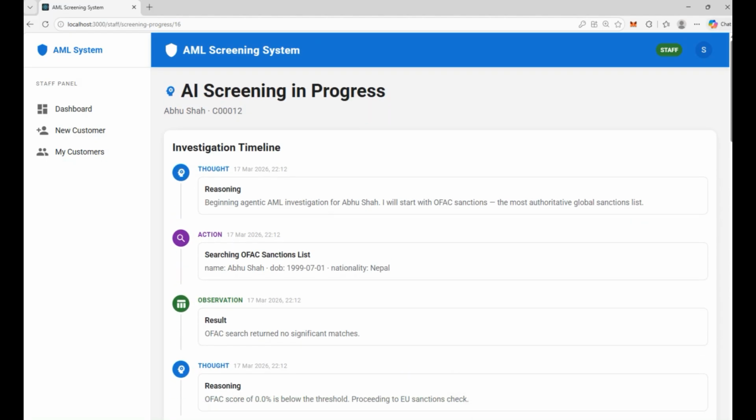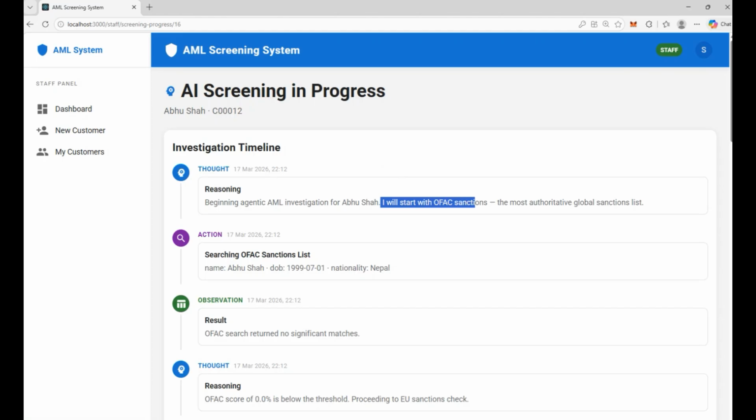Here the system has immediately redirected to a live screening page. And here is where it gets interesting. The AI agent is not running checks in the background silently. It is showing you its thought process in real time. Look at this. So, beginning agentic AML investigation for Abu Sa, and this is its thought process.